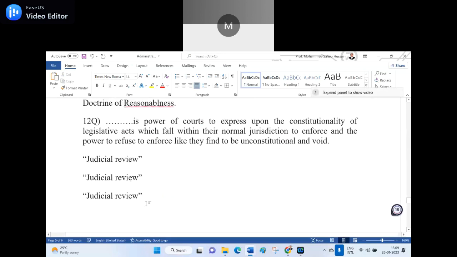What is the best way to change the option here? Can you make it out? Judicial revision. Okay. Then instead of review, I can say judicial view. And one I keep as it is because that is the answer. Another, instead of judicial review, I say legal review.